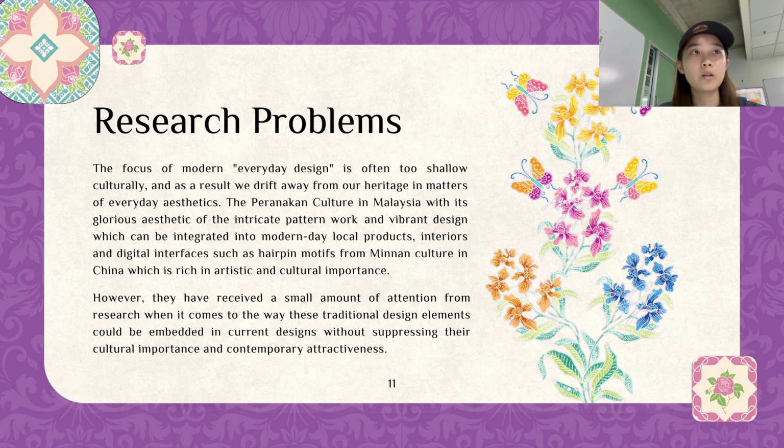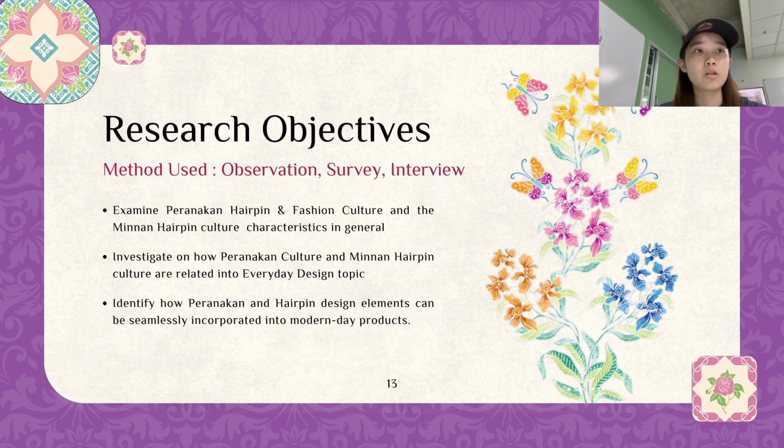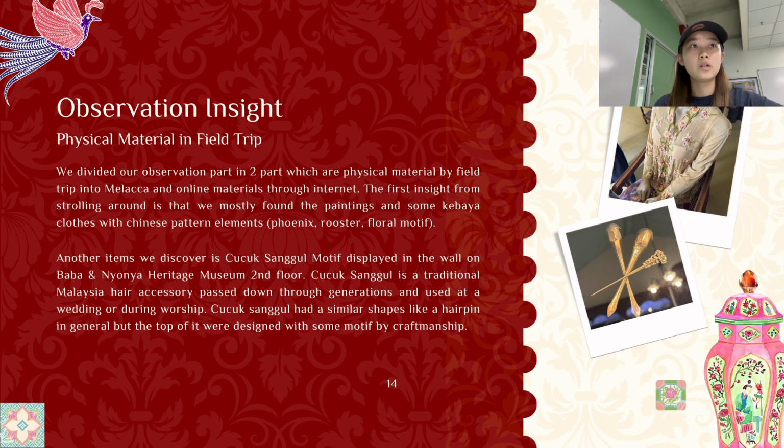The research problem is that modern design ignores traditional aesthetics and lacks in-depth research. We can combine Peranakan patterns into products. However, how to integrate traditional elements into modern design while maintaining their cultural value and contemporary appeal remains a challenge. Here is the research question. In order to achieve our research objectives, we use 3 methods, which are observation, survey, and interview.